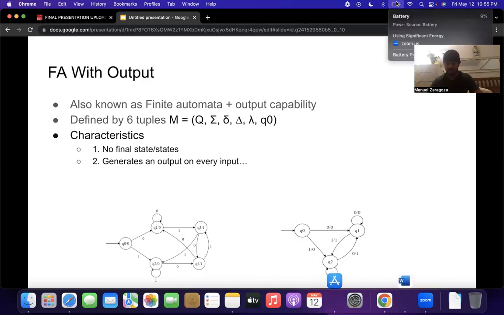The first one is state transition function, and the second one is output function.